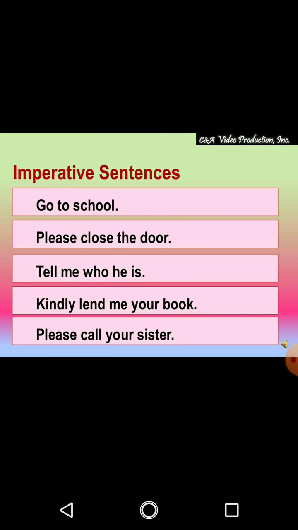Please give me a glass of water. There are a few more examples of imperative sentences, like go to school. Please close the door. Now, go to school is a command. Please close the door is an order or request.